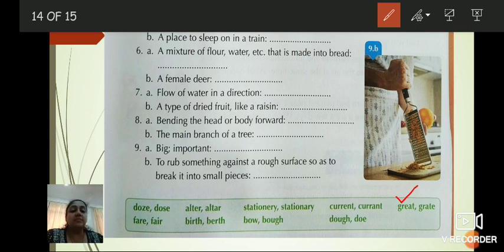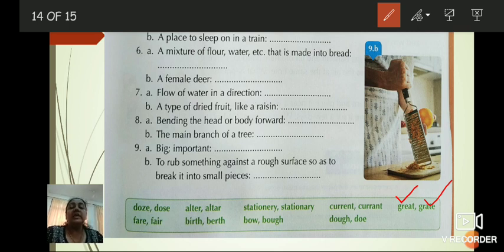It's grate. See the difference. Great means big and important, and grate means to rub something against a rough surface so as to break it into small pieces. In the picture it is mentioned, children. What is meant by grate? Option B.